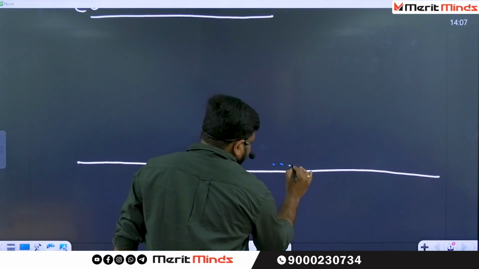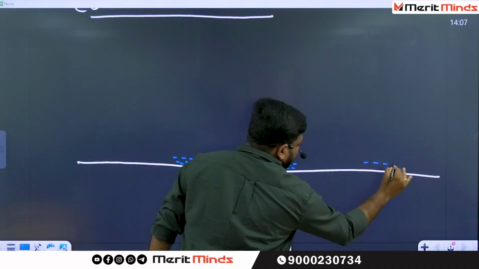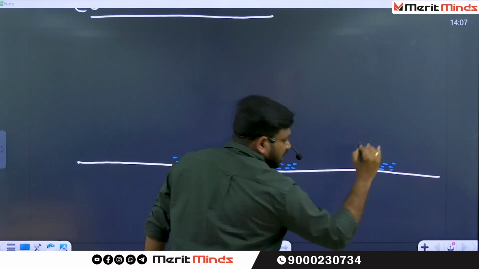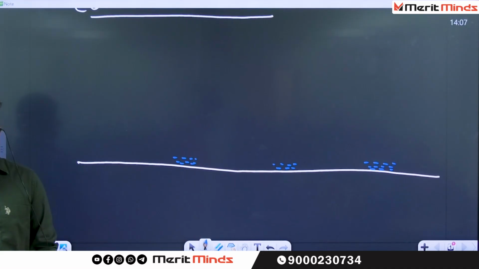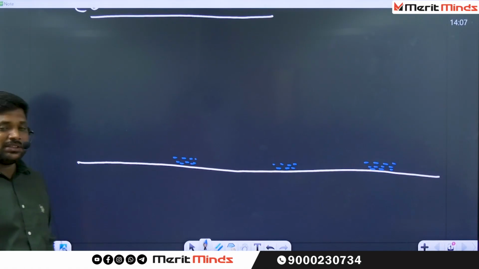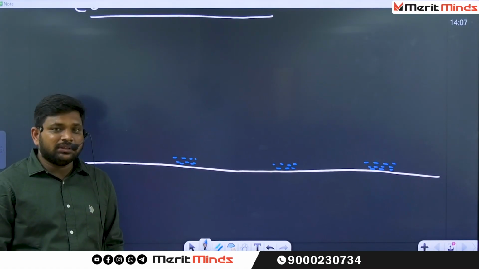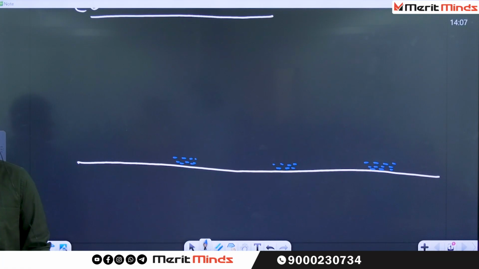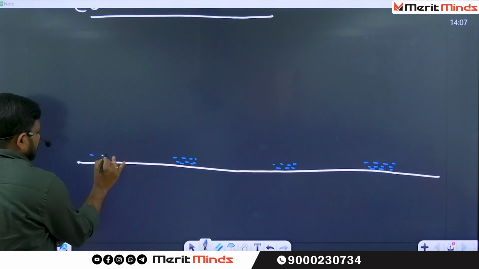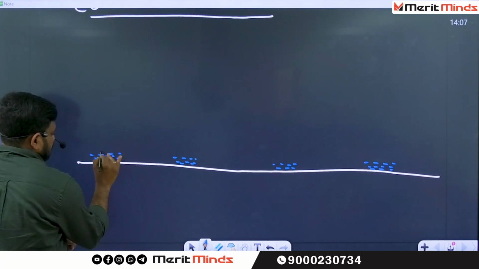Maybe this is a water body. Maybe this is also a water body. Maybe this is also a water body. Small water bodies which are there on the surface of the earth. What do we call them? That may be a stream. That may be a pond. That may be a lake. Now see the condition. All these are the water bodies.